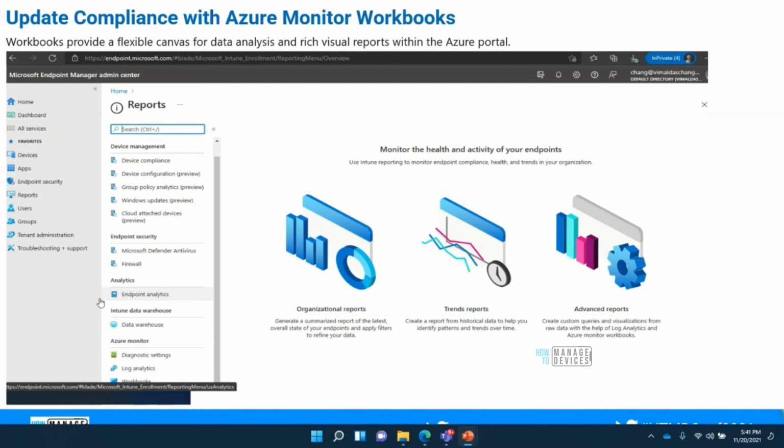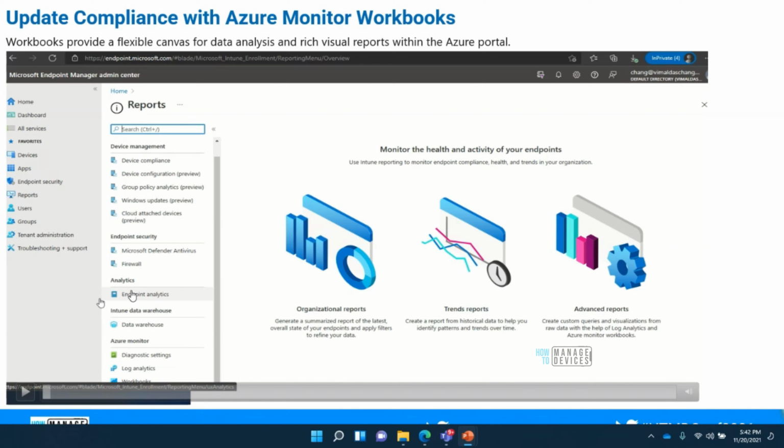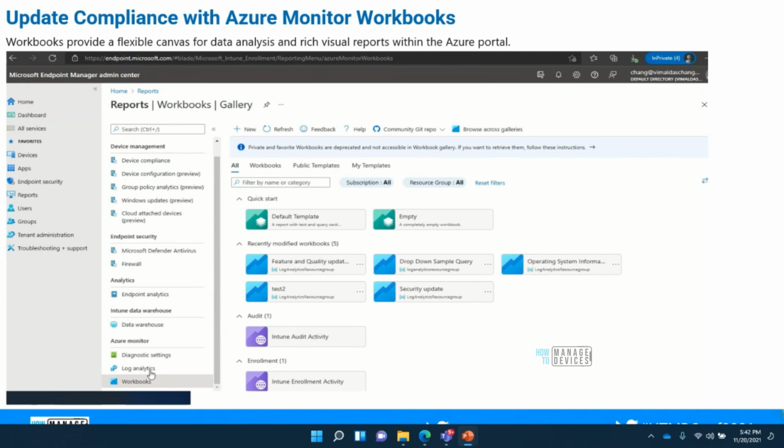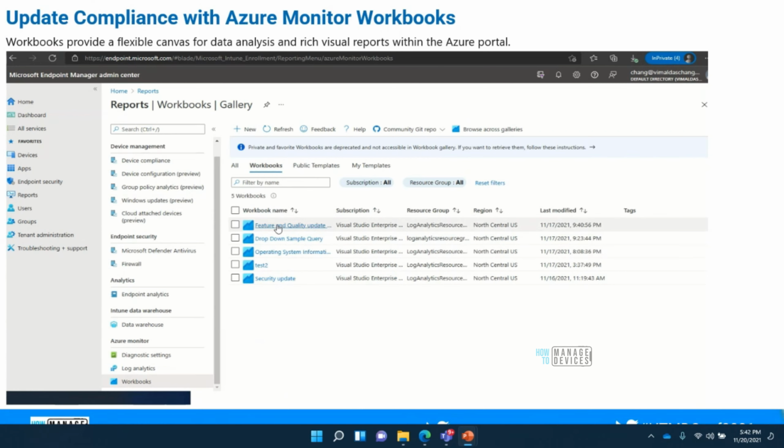We understand there is a possibility of getting the query and we can get the data, but how can we reuse it? So tomorrow, if I want to share this query with someone else for next month's patch details, how do we do it? That's where the Azure Monitor workbook comes into the picture. This workbook is available in the Intune console itself. If you go to Reports, and towards the last, you can see Log Analytics workbook. There are different templates already available on the screen, but you can create your own customized report.